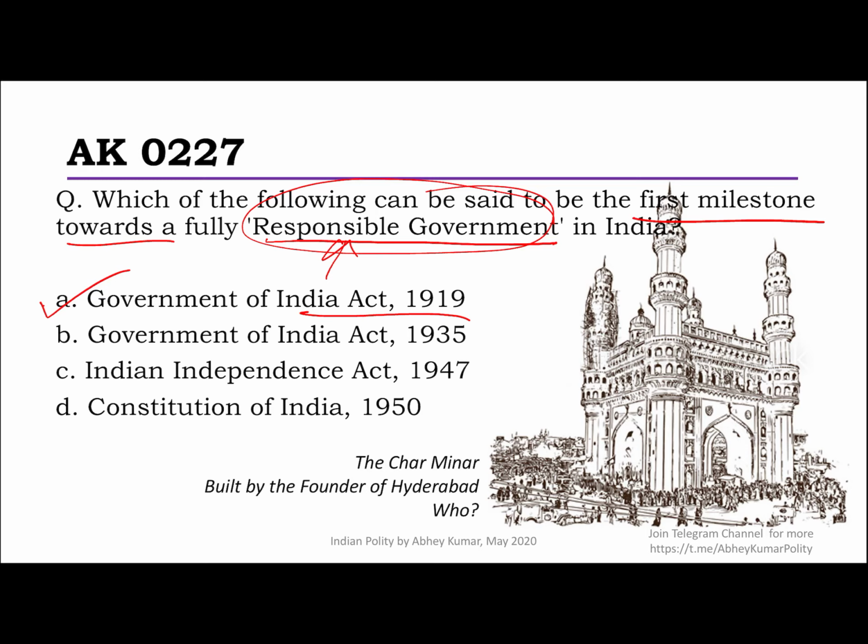So yes, that was indeed the first seed of creating a responsible government in India. Nothing extraordinary as such in this question. Partly factual, but if you have got some thoughts clear in your head of modern history, you should be able to answer that. Okay, so oh well, performance doesn't look that great. There is something seriously missing. Anyway, you can fill the loopholes yourself.